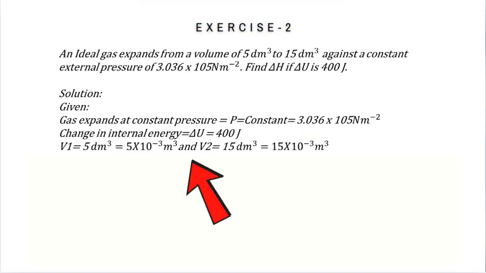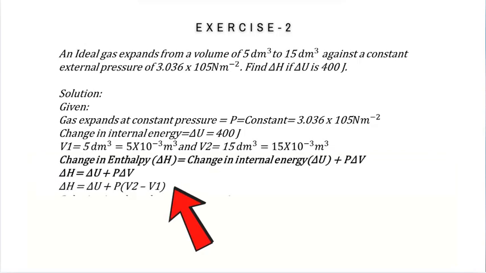Given, gas expands at constant pressure, which is equal to 3.036 × 10^5 Newton per meter square. Change in internal energy, delta U, equals 400 joules. V1 equals 5 decimeter cube equals 5 × 10^-3 meter cube, and V2 equals 15 decimeter cube equals 15 × 10^-3 meter cube.